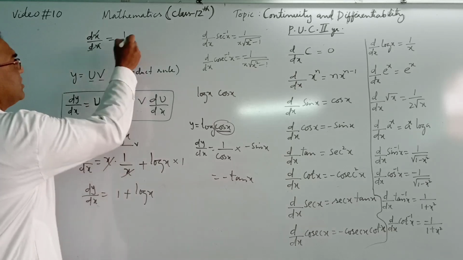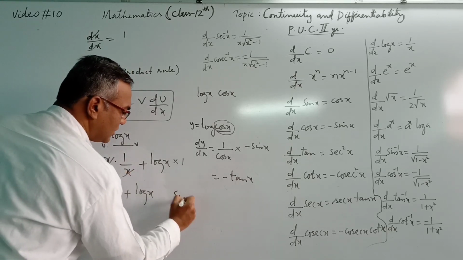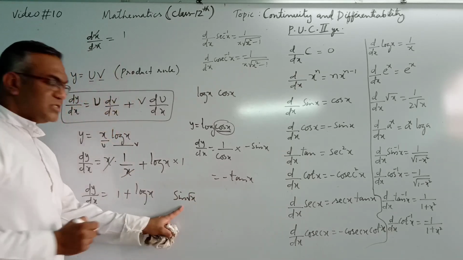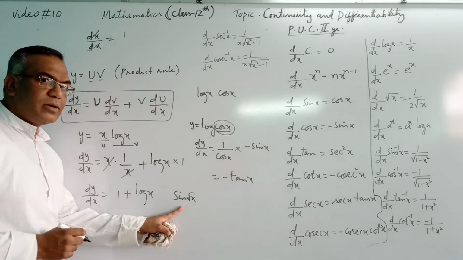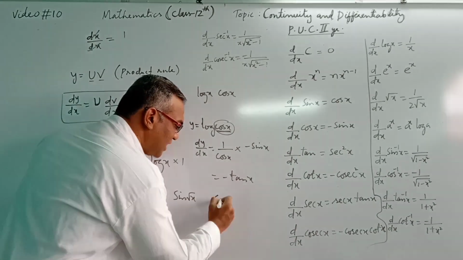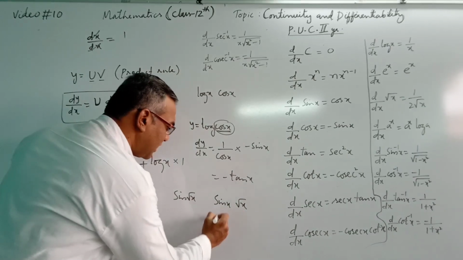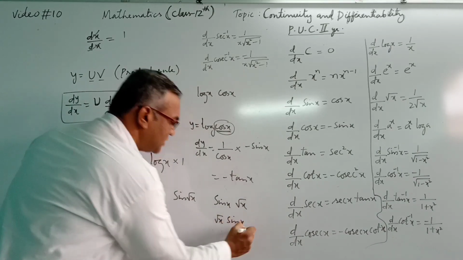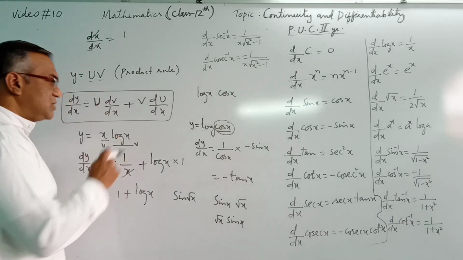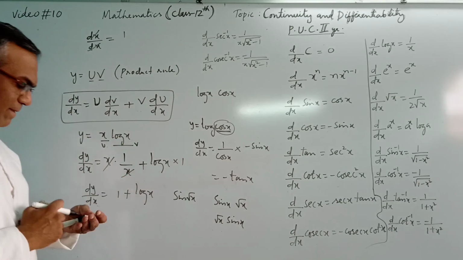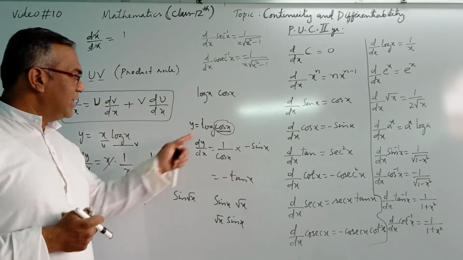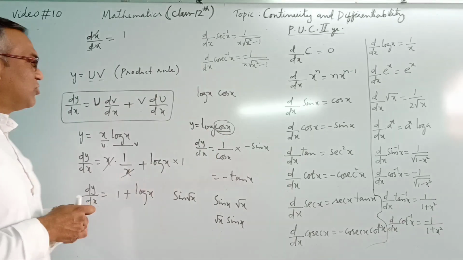For example, if it is sin root x, it's not a product rule. But if it is sin x into root x, this is product rule. Or root x into sin x is product rule. This is the difference between product rule and chain rule. You have to remember.